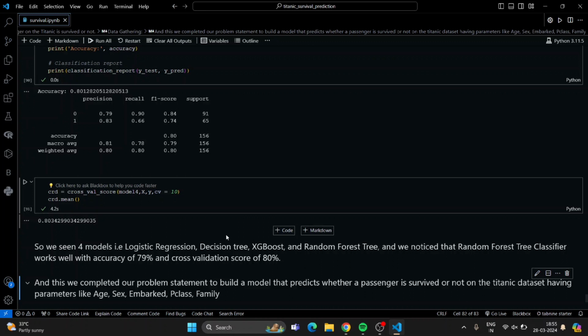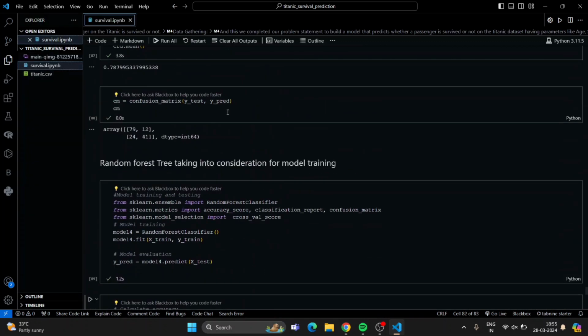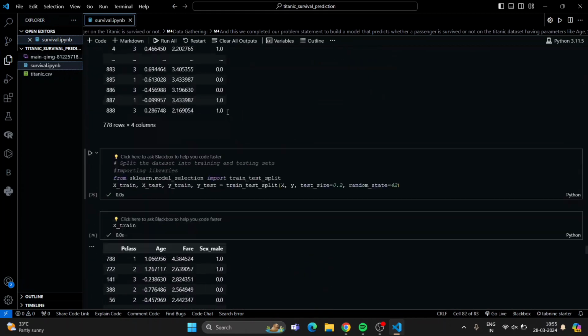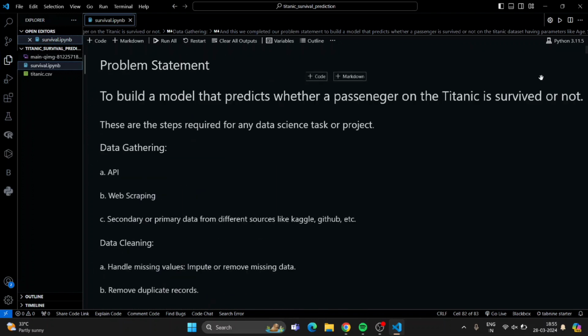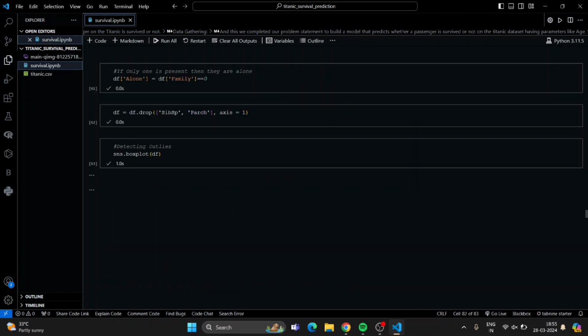So we see the four models, that is logistic regression, decision tree, XGBoost, and random forest. And we notice that the random forest classifier works well with accuracy of 79%. Here we are seeing 80%. So it has an accuracy of 80% and cross validation score of 80% only. So we can say that our model predicted well with random forest, and it completed our motive. The motive was to build a model that predicts whether a passenger on the Titanic survived or not.